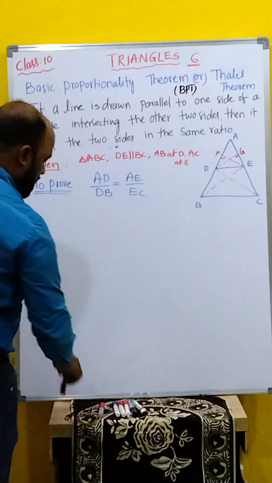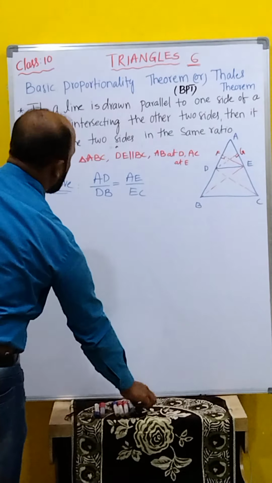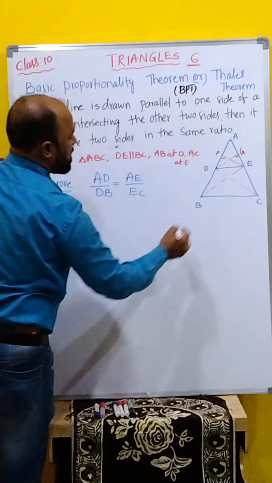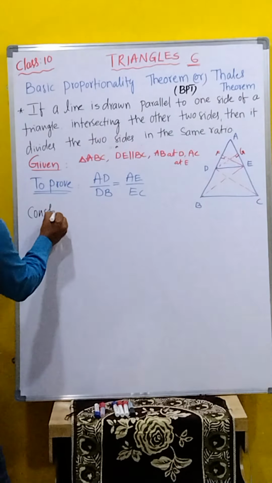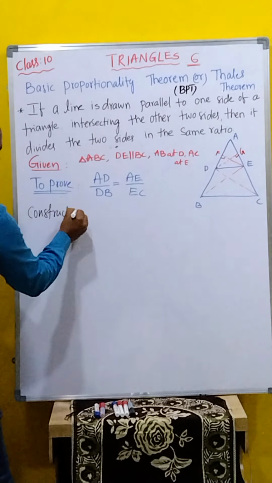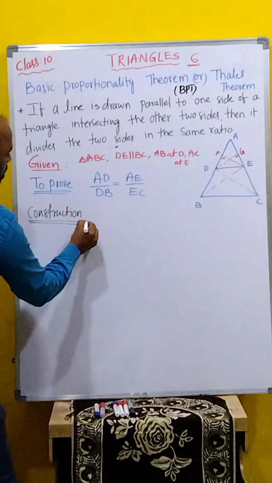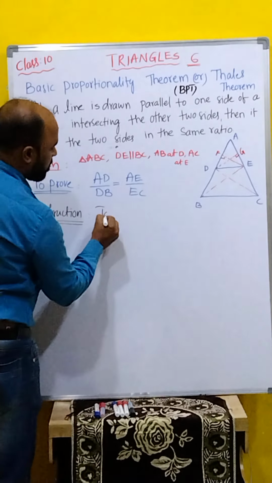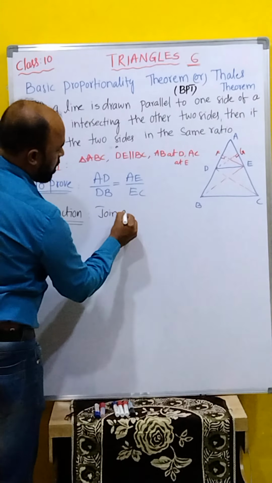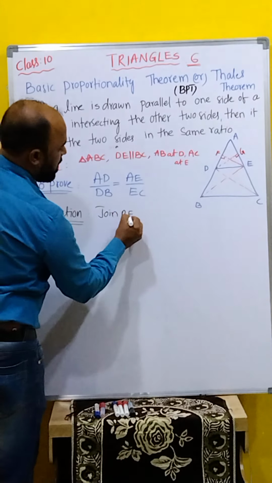Next, construction. What are the constructions? Here we join EB, DC and draw perpendiculars. What is the first one? Join BE, and what is next one?